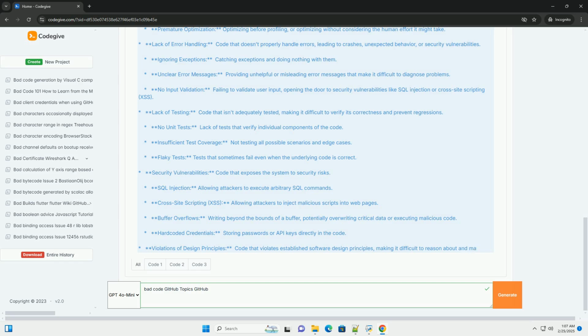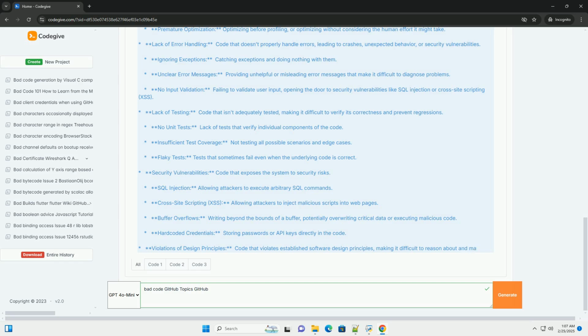Allowing attackers to execute arbitrary SQL commands. Cross-site scripting, XSS, allowing attackers to inject malicious scripts into web pages. Buffer overflows. Writing beyond the bounds of a buffer, potentially overwriting critical data or executing malicious code. Hard-coded credentials. Storing passwords or API keys directly in the code.